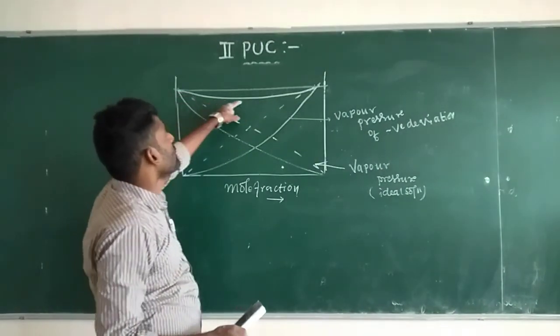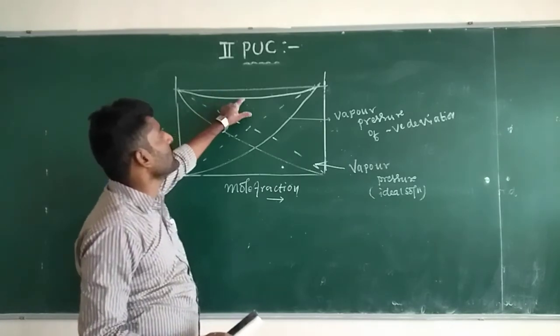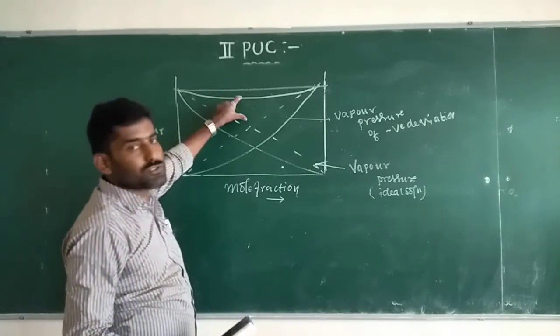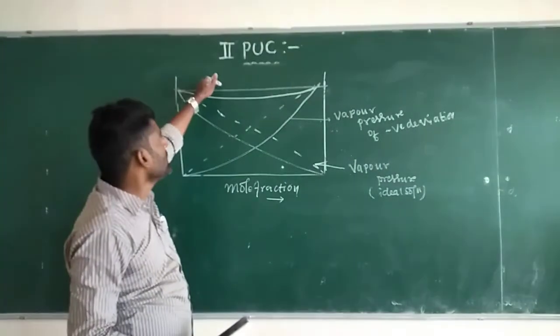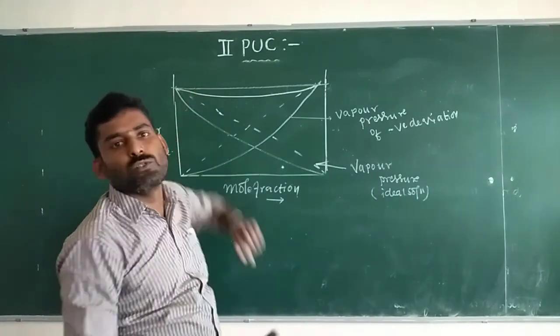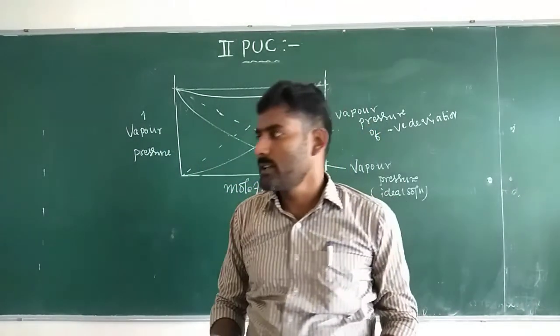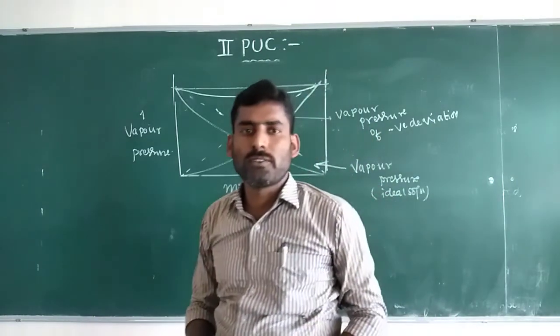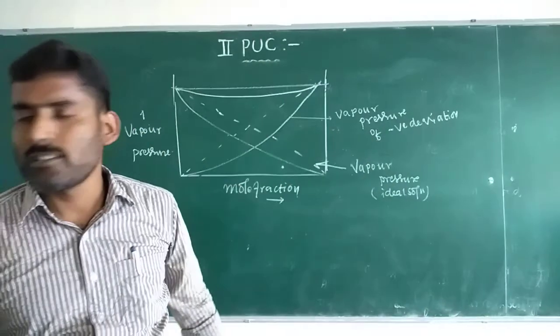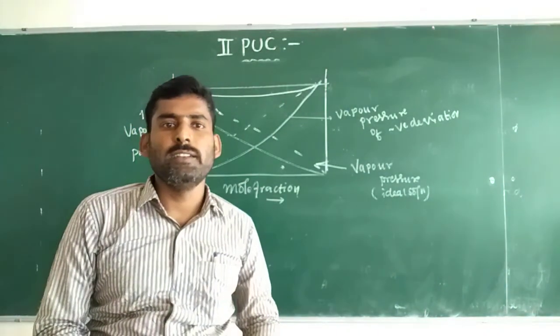This is the total vapor pressure for the non-ideal solution showing negative deviation, compared with the total vapor pressure according to Raoult's law for the ideal solution. Minima are observed for the non-ideal solution showing negative deviations.